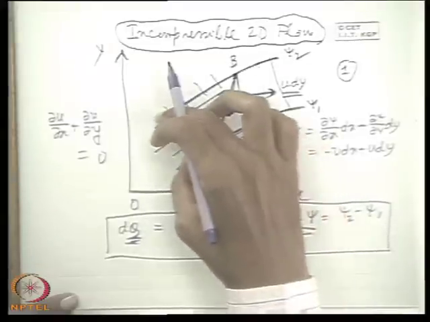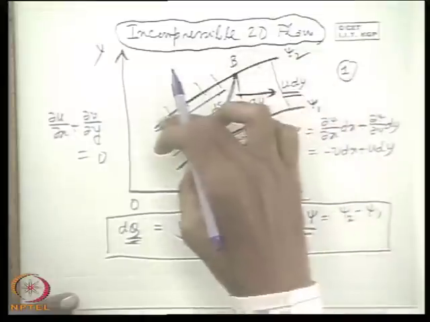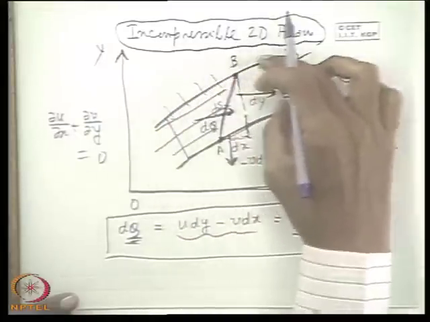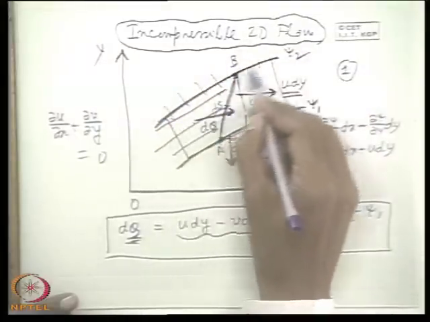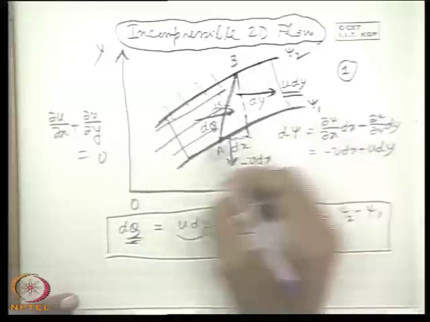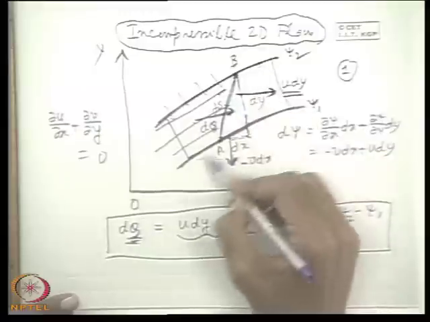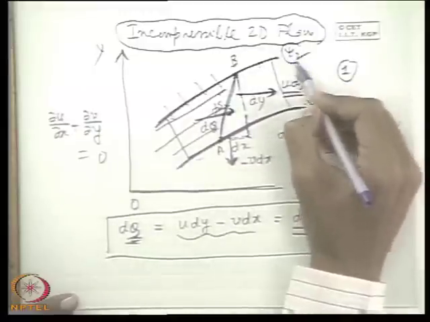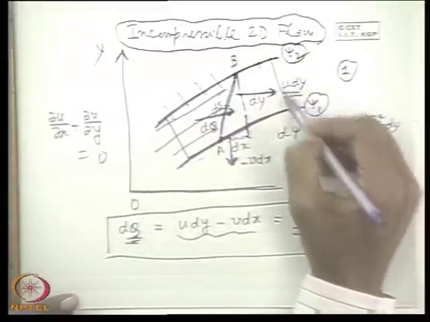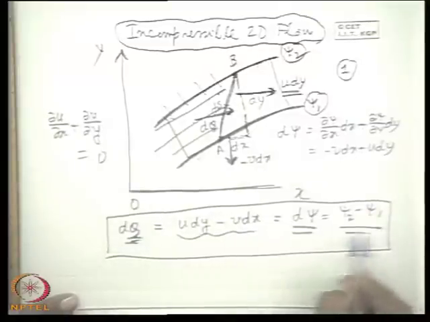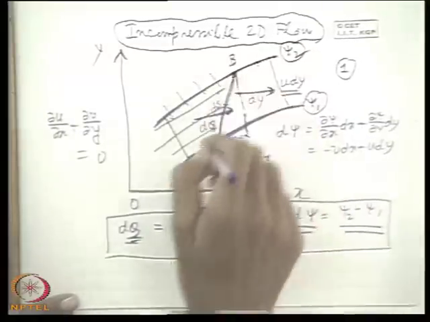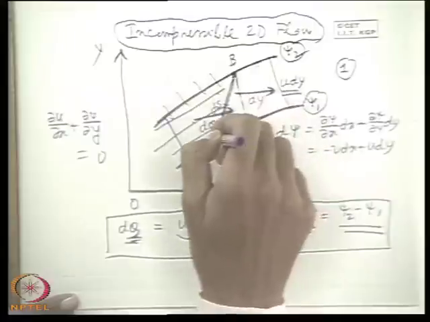So if we consider two streamlines, and this consists of a stream tube, that means bounded by two streamlines, then we can tell the volume flow through these channels made by two streamlines is given by the difference of the stream functions defining these two streamlines per unit width in the normal direction.